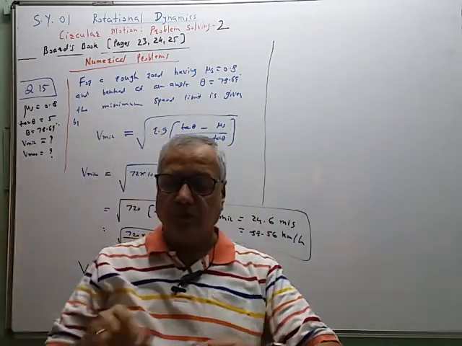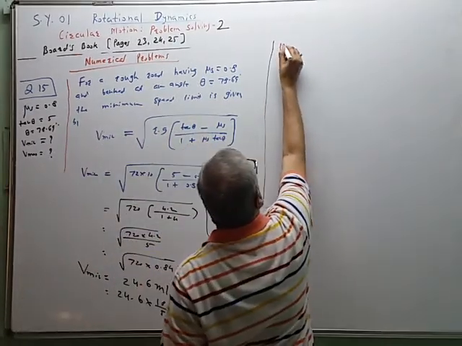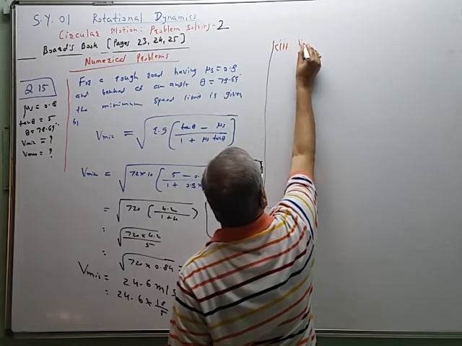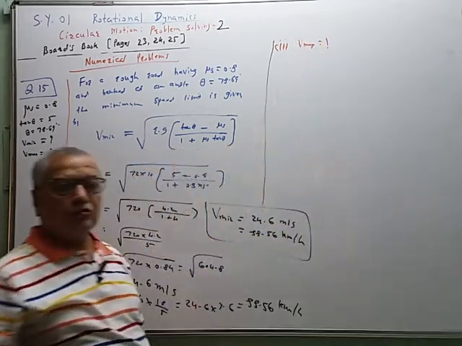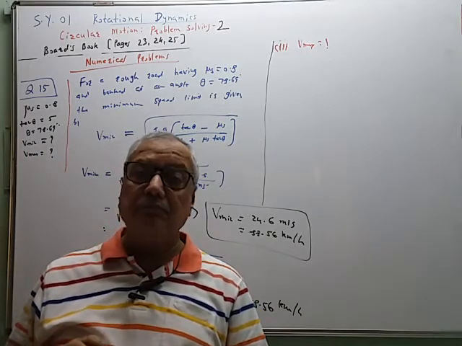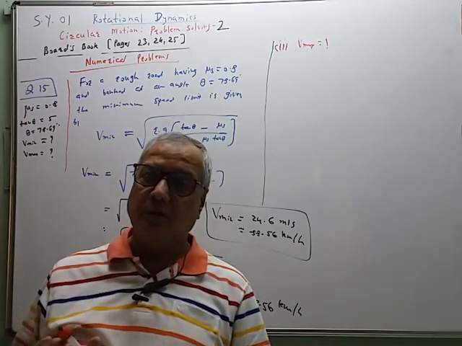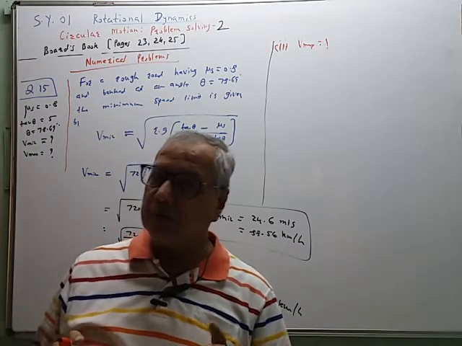Now, second part. V max is equal to question mark. So in theory, we have seen that for angle of banking, the V max is infinity, no upper limit, when theta is either 45 degree or more than 45 degree.